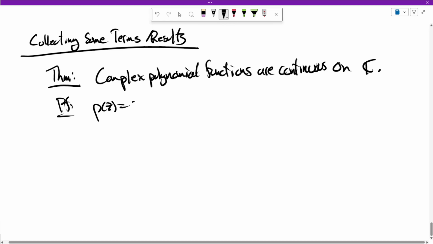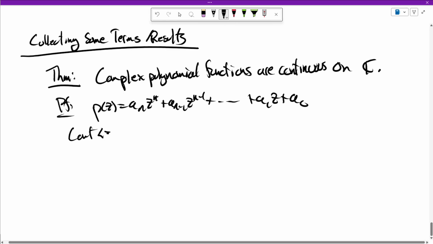You consider a polynomial, and it's continuous if and only if the limit as z goes to z naught of p of z is p of z naught. So you have to compute the limit of this guy as z approaches z naught.